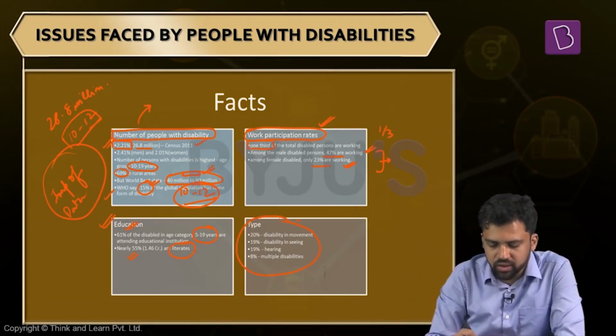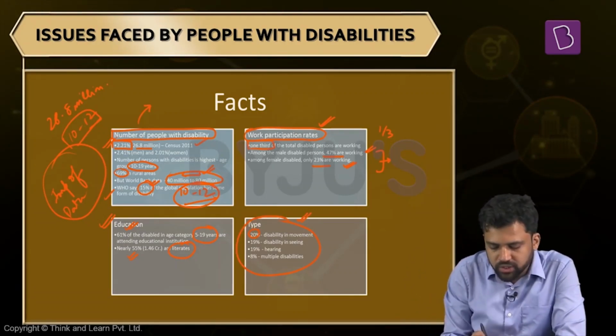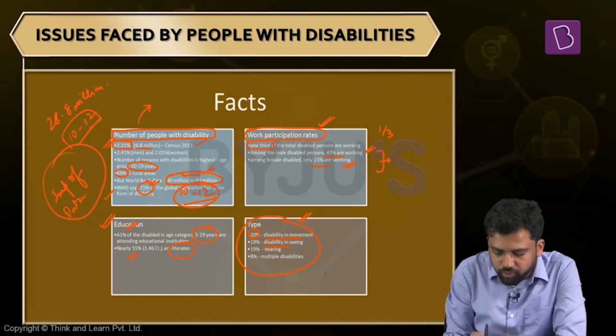Next, what kind of disability is more common? So 20% of disability is disability in movement. Mobility is a problem. Then 90% have problems when it comes to seeing.